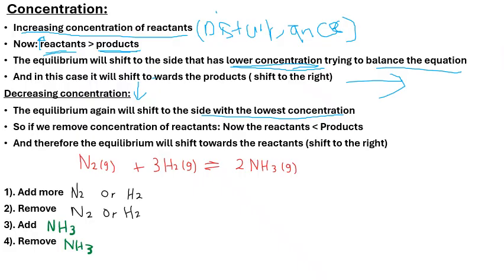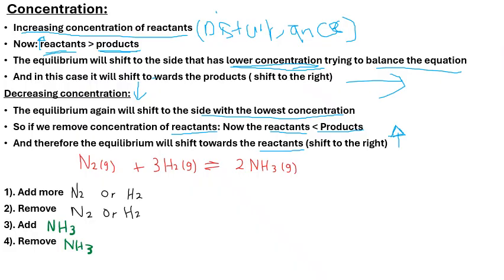For example, if we remove concentration from the reactants, if we decrease the concentration of the reactants, the concentration of the reactants will now be less than the concentration of the products. And that is not equilibrium, right? Therefore the equilibrium will shift towards the reactants, the side that has the lower concentration, to try and bring up that concentration again, because we took some of it away. It will try and reinstate a new equilibrium by increasing the concentration of the side that has the lower concentration.